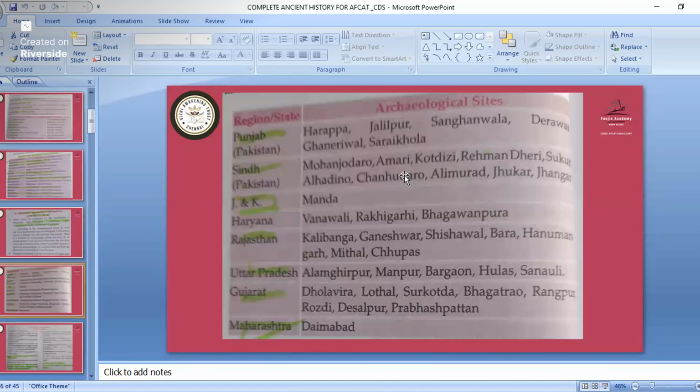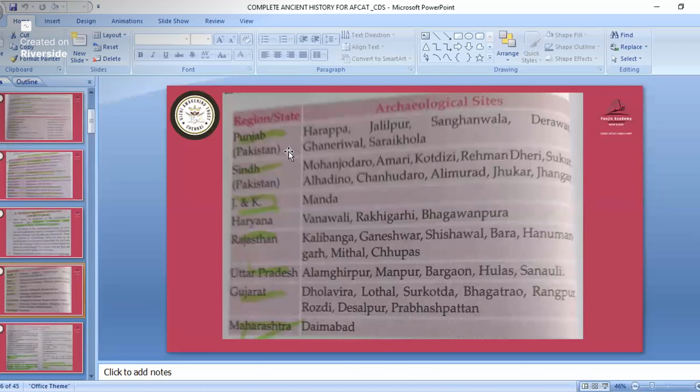Okay, now we will see the archaeological sites, the cities that existed during the Indus Valley civilization. Some of the cities are in Afghanistan and some in Pakistan. I have excluded those two countries because questions mostly won't come from there. So we are seeing the main cities. In Punjab we can see Harappa, Jalilpur, Sanganwala, Derawat, Aneriwala, Saraikhola.